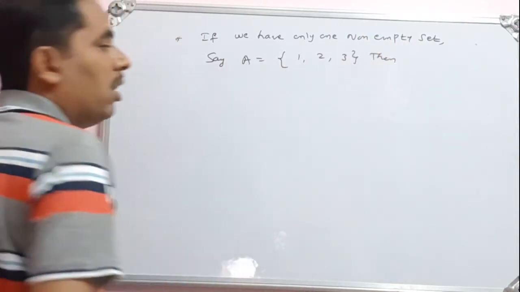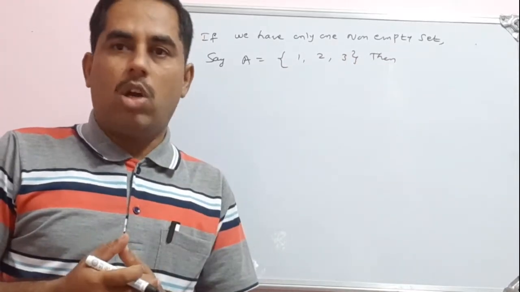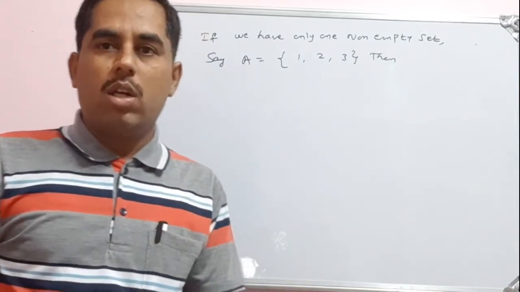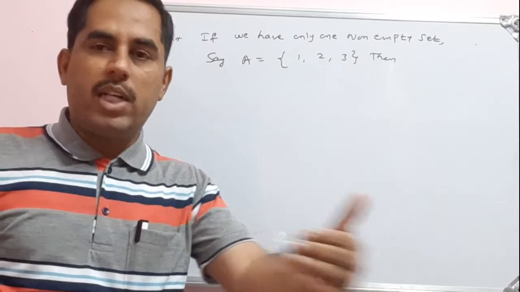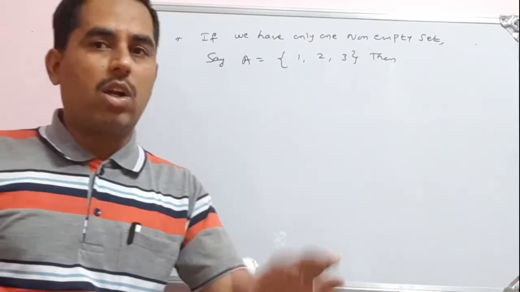Then see, in the first example we have taken two non-empty sets. One is A, another one is B, and we defined Cartesian product from set A to set B, that is A cross B. If we take set B to set A, that is written as B cross A.